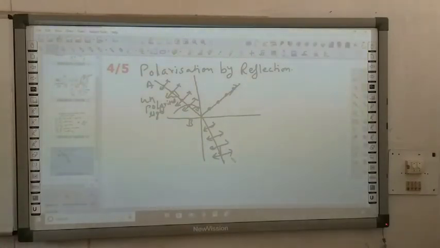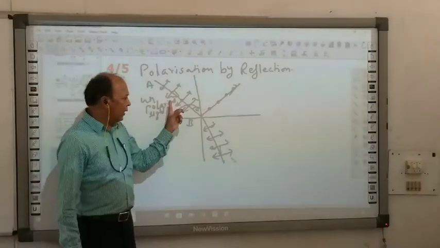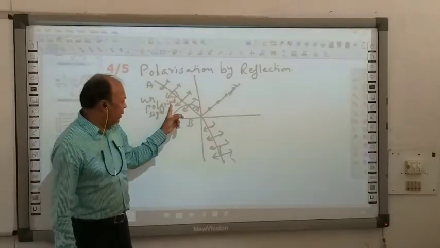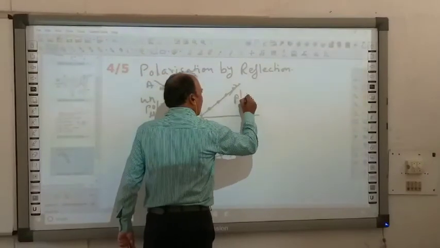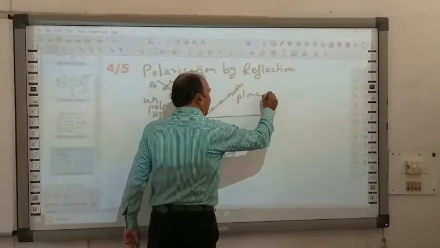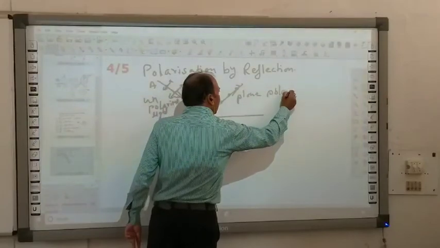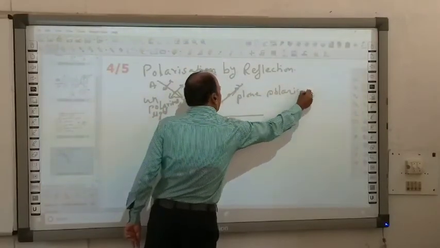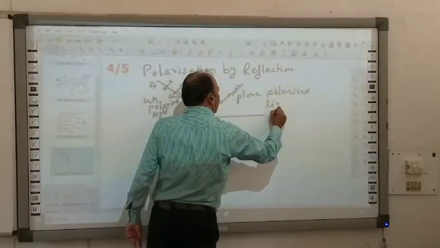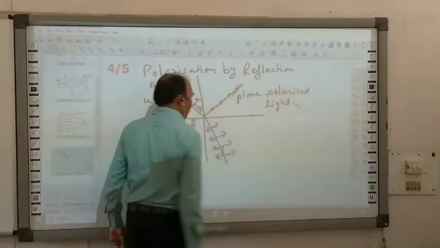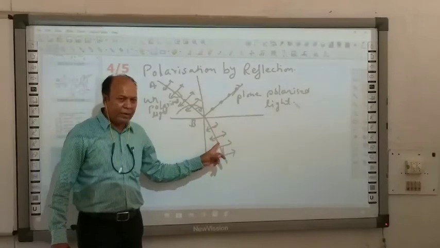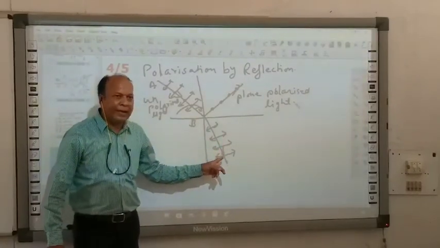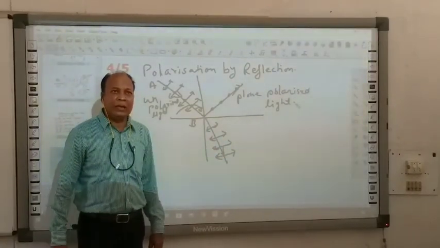Okay. So see, here you are getting unpolarized light. Here you are getting plane polarized light. And here you are getting partially polarized light.